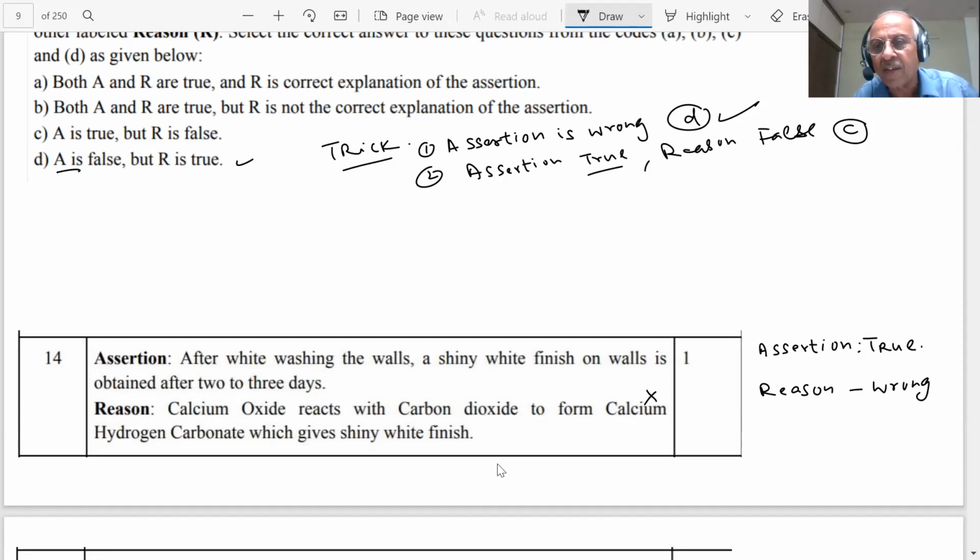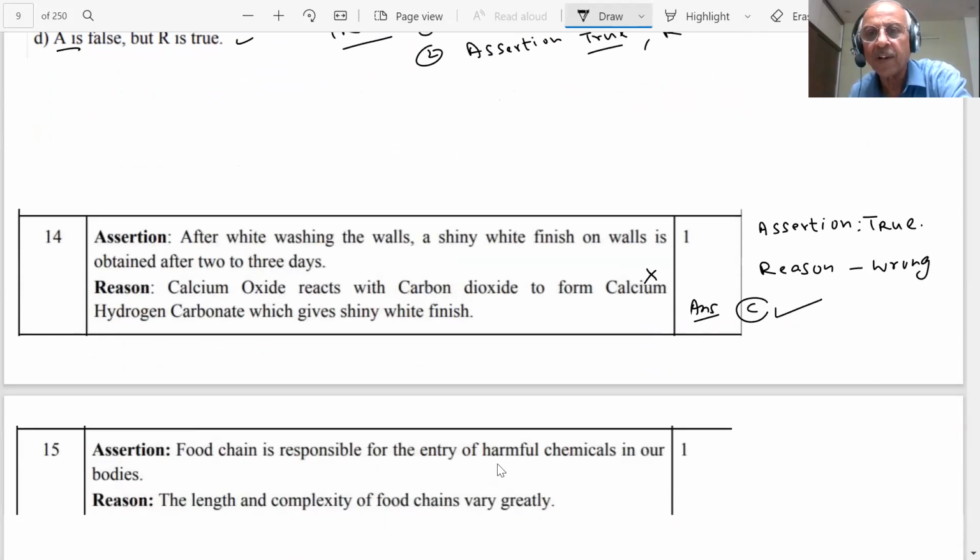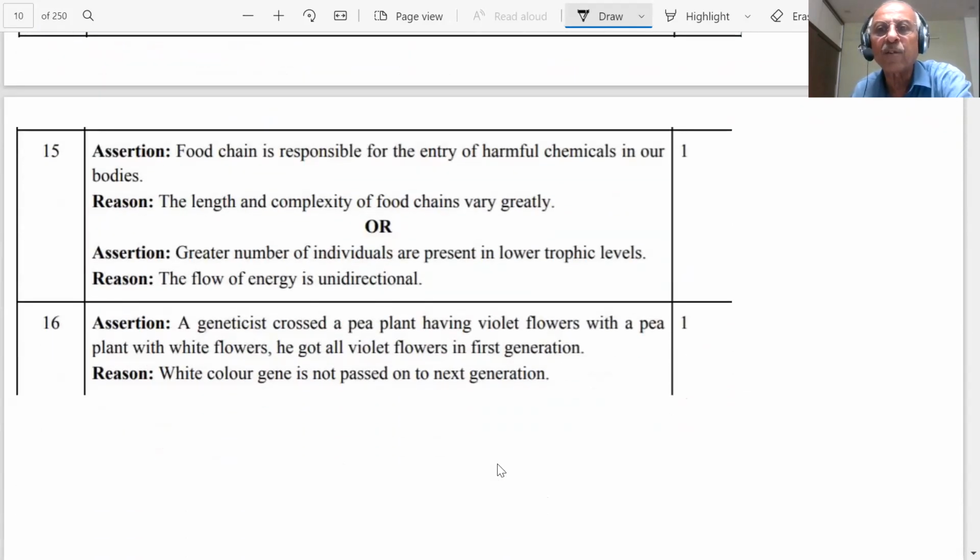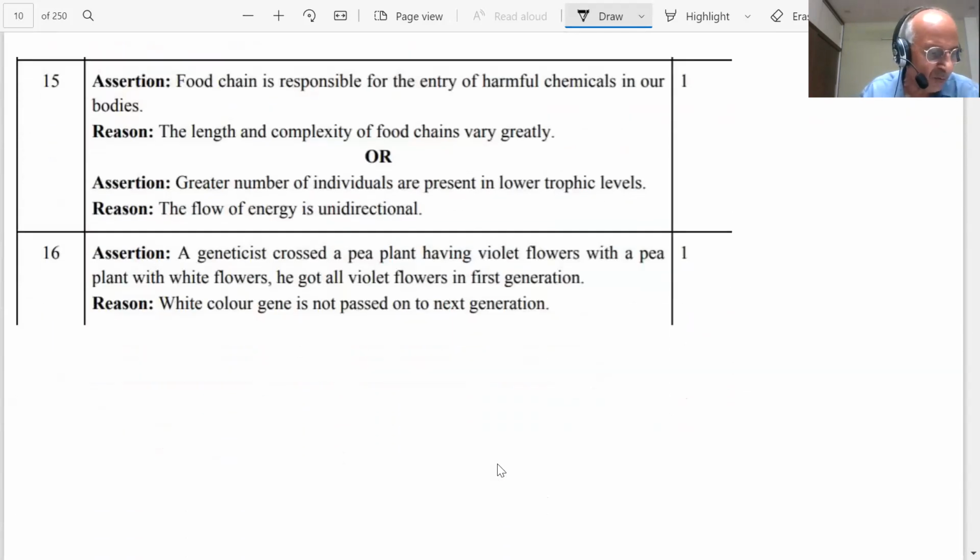Our answer is C. Only you have to write C, student. Answer in the paper. Answer is C, students. Be careful. Read the questions very thoroughly and properly, students. Okay. Food chain is responsible for the entry of harmful chemicals in the body. That assertion is true, students.